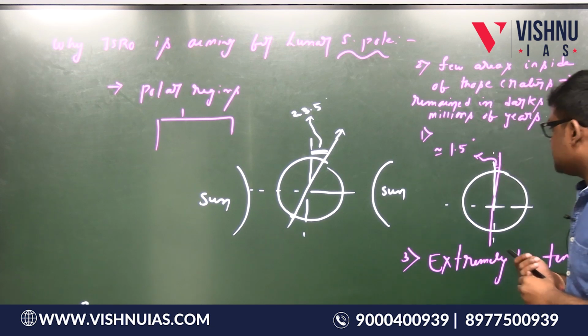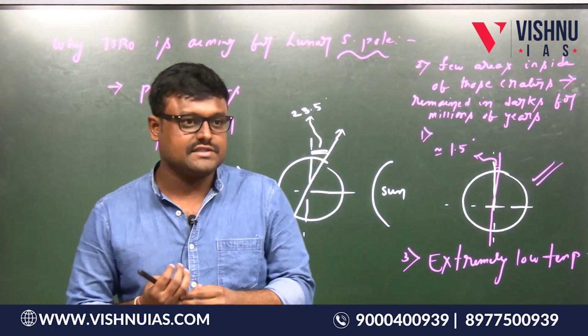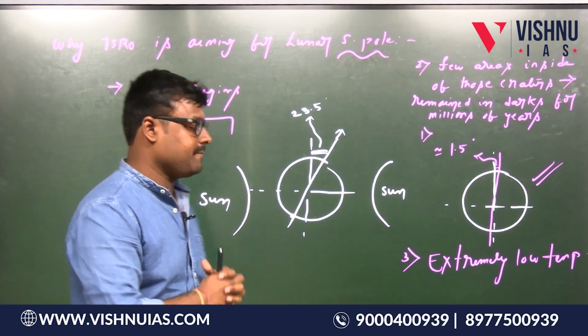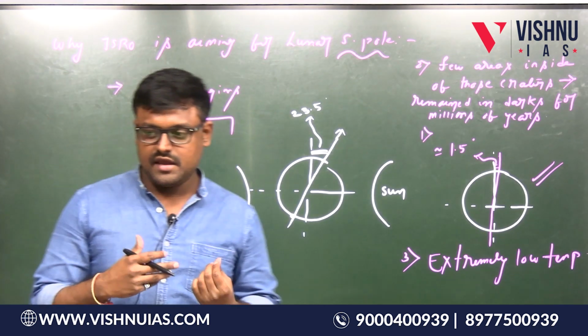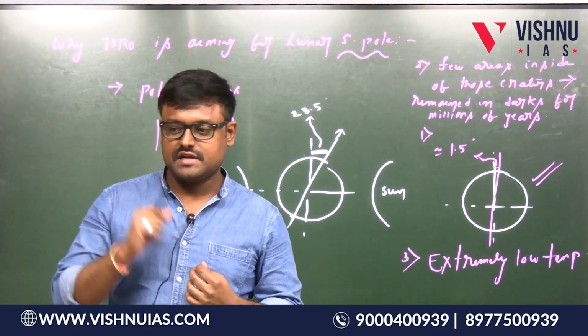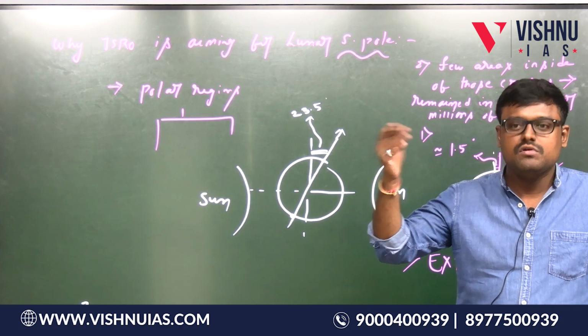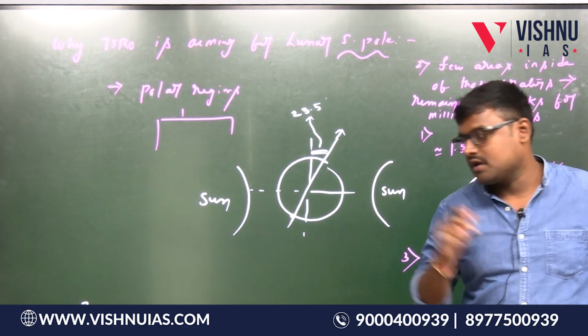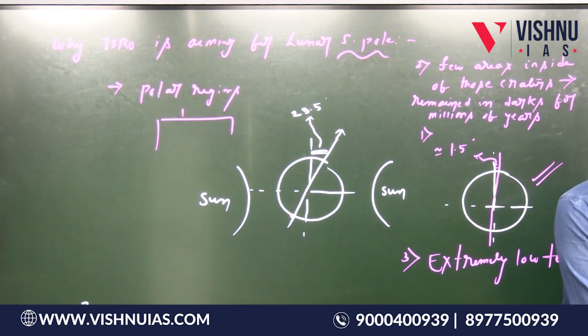So why does the moon have such an advantage? Because of its rotational axis, because of its geometry. When compared to the side which we are seeing, the other side has less amount of sunlight. The side of the moon which we are seeing has a good amount of sunlight when compared to the other side.